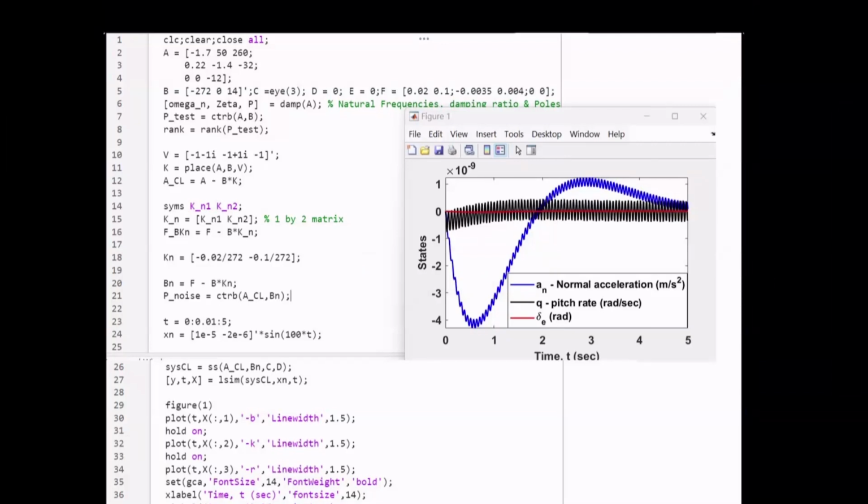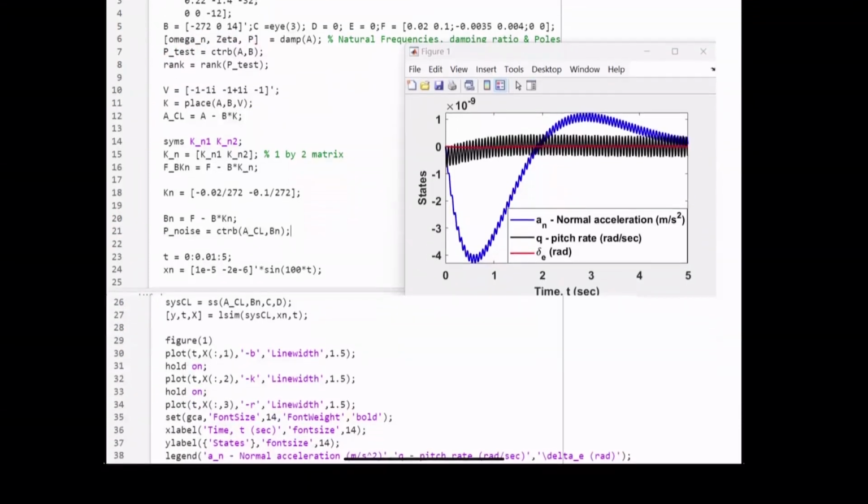Here, if you notice, the A matrix is defined, B matrix is defined, C matrix is defined. This is basically the problem we have been given in the system. Then we have used the damp command, which will provide the natural frequency, damping ratio, and poles. Then we are checking the controllability of the system, and the system is found to be controllable. Then we are finding the closed loop function for Bn. This is the Bn function, this is how we found it.